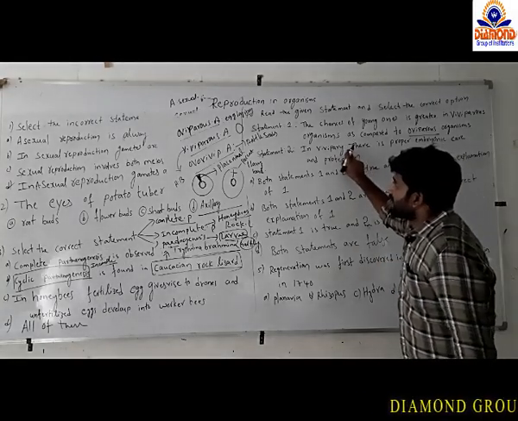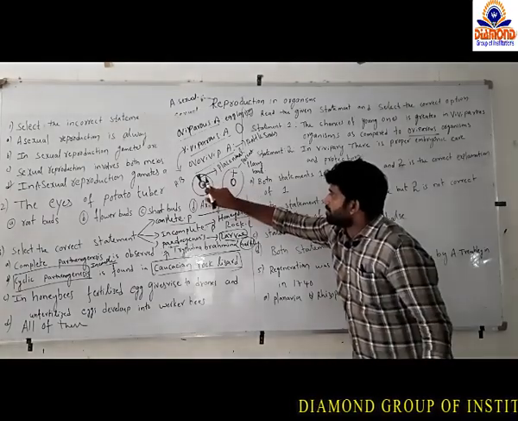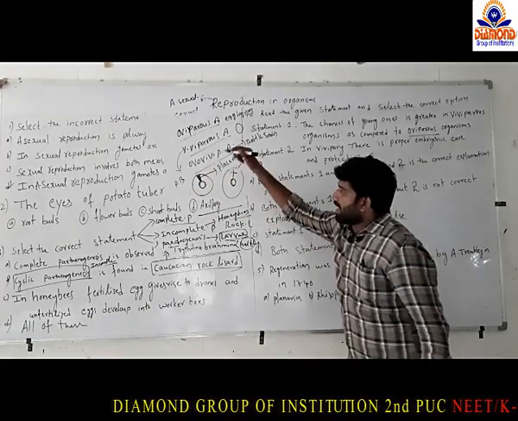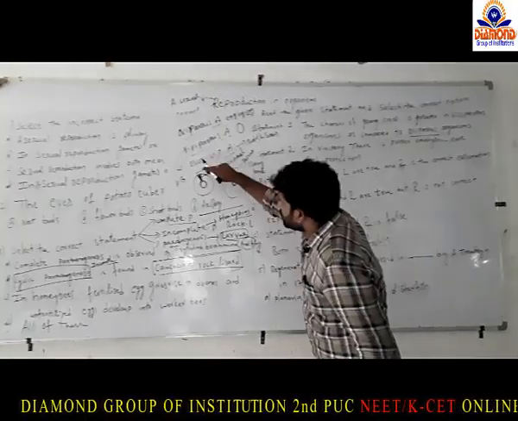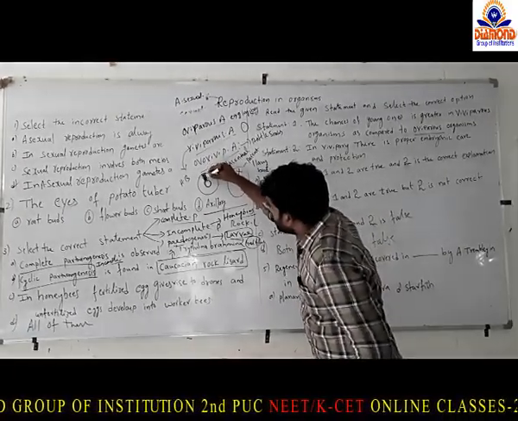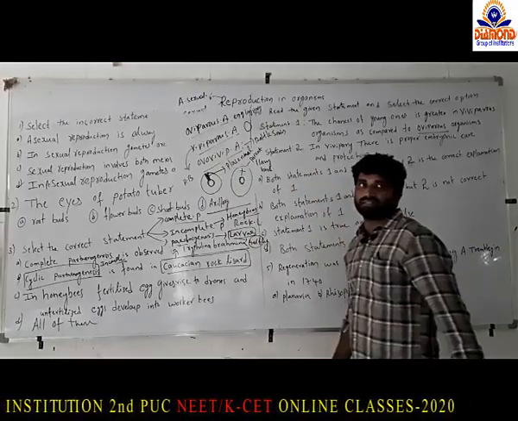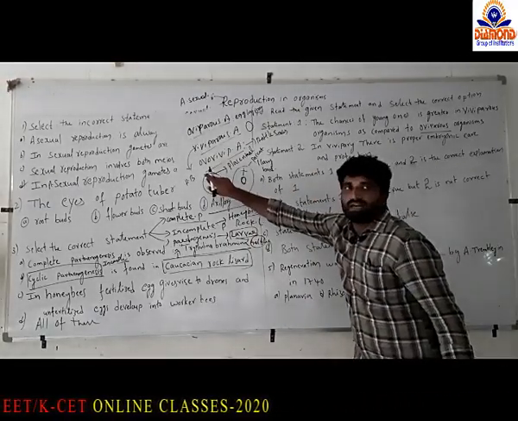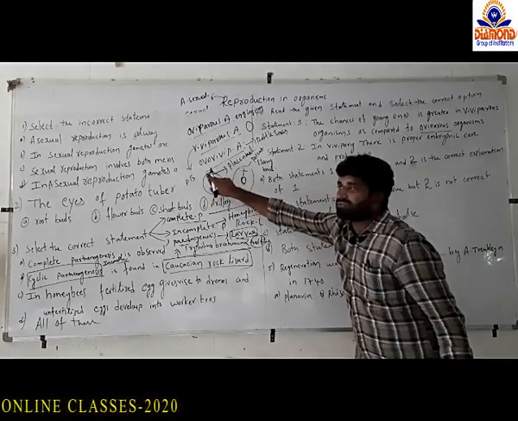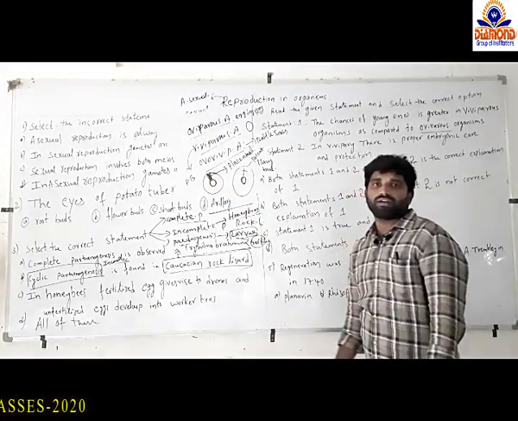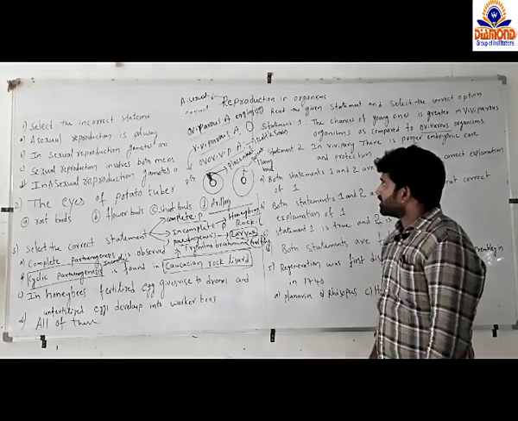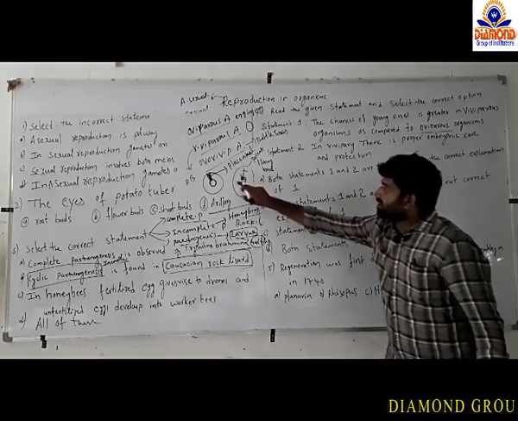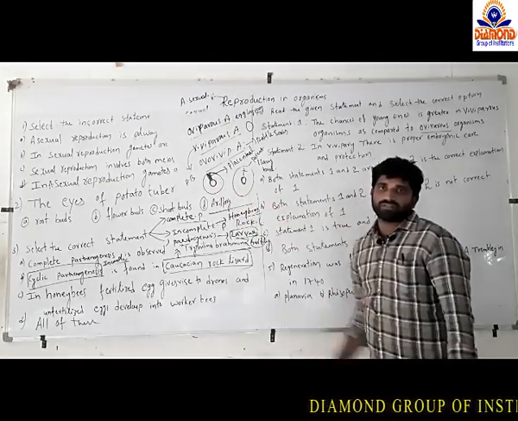So in viviparous animals, baby or embryo development takes place inside the parental organism, and a connection is present from the embryo to the parent. That connection we call the placental connection, and through it, the required food materials are supplied from the parent to the developing embryo. So here the parental organism takes care of the development of the offspring.